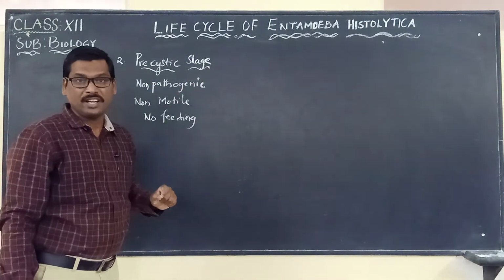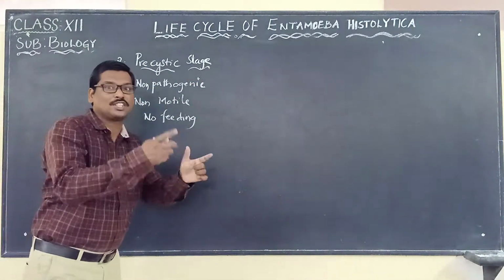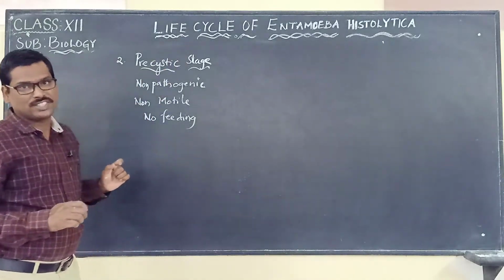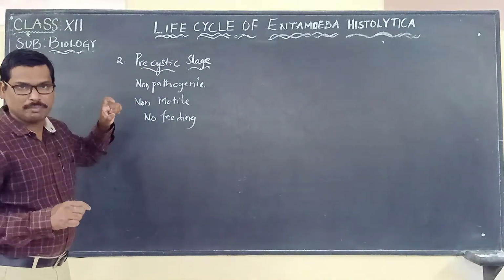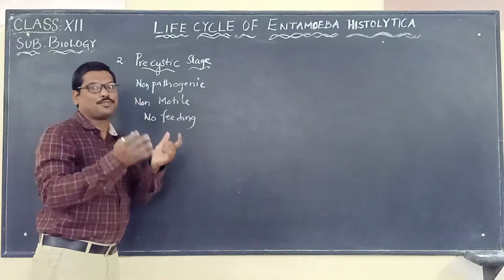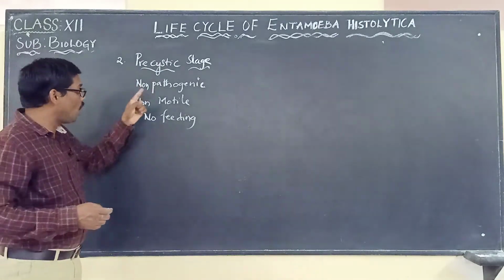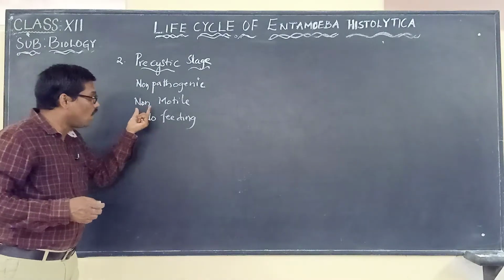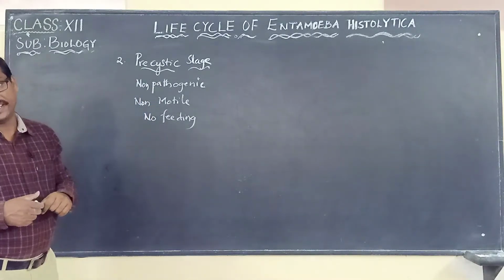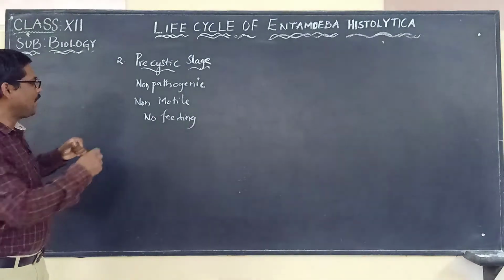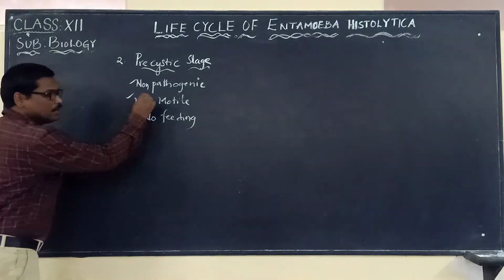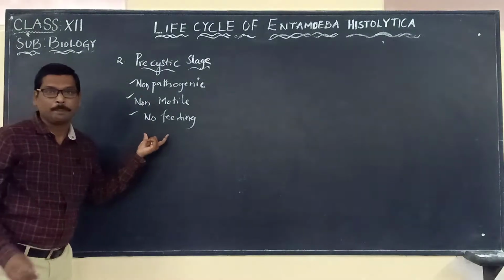It's just quite opposite to the first one, the trophozoite stage. Pre-cystic means just before the cystic form. So here it is non-pathogenic, non-motile and non-feeding. We have to remember these three points.